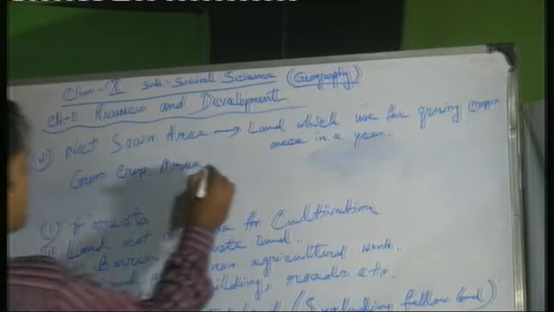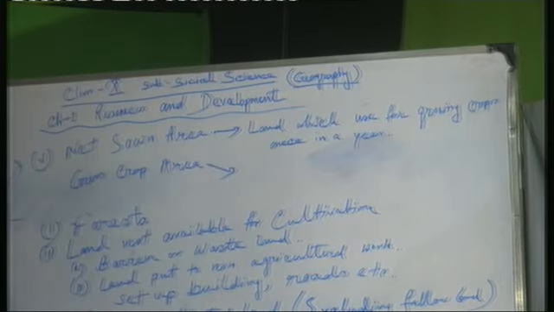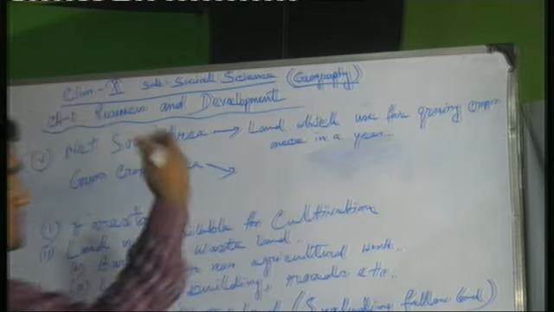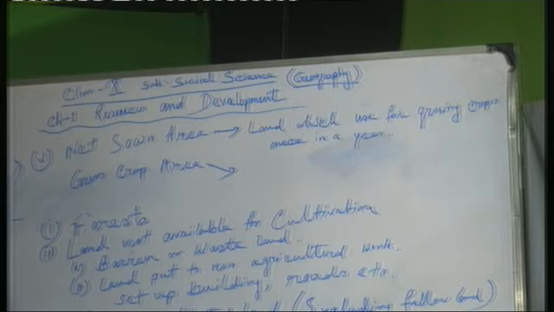Now gross crop area. Gross crop area means net sown area plus the land which is used for growing crops more than once in a year.